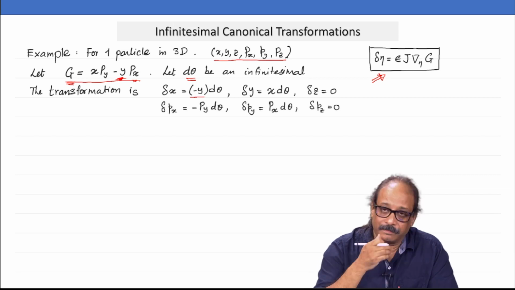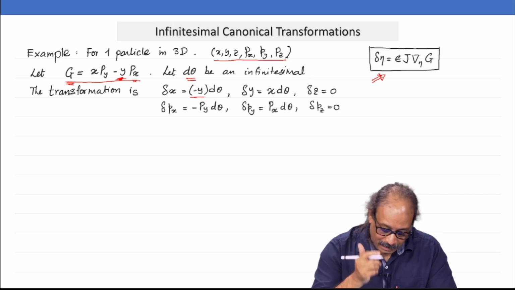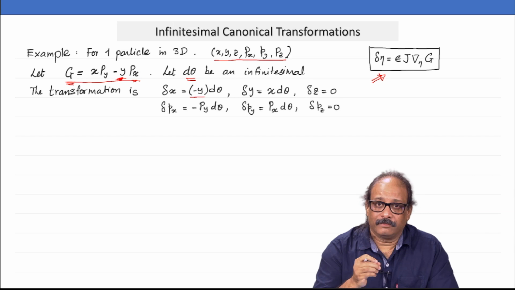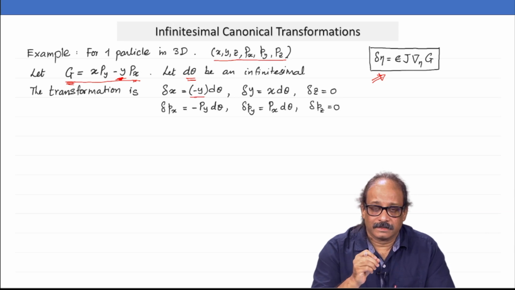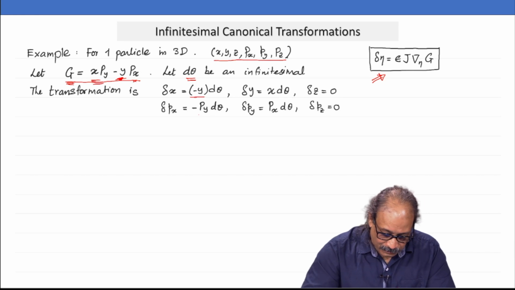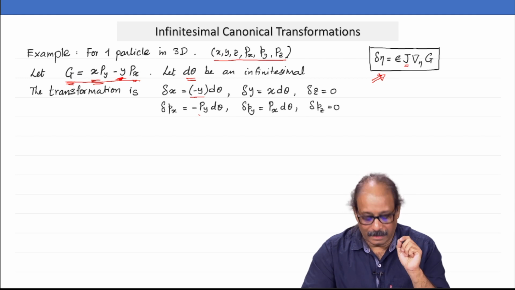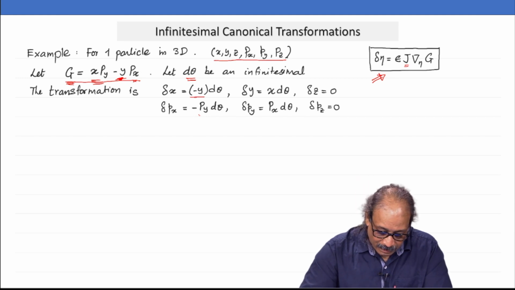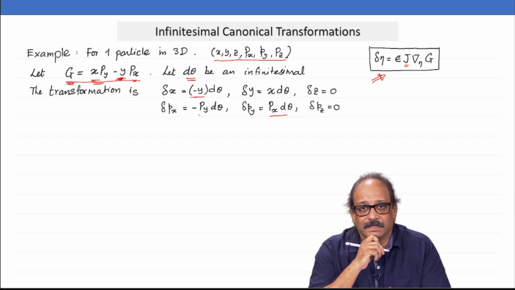And what happens to delta Px? Change in Px is given by the partial derivative of G with respect to x, and that immediately gives me this. And then of course, there is a minus sign because of that J matrix there. And then delta Py would be similarly Px times d theta, and there is no change in Pz.